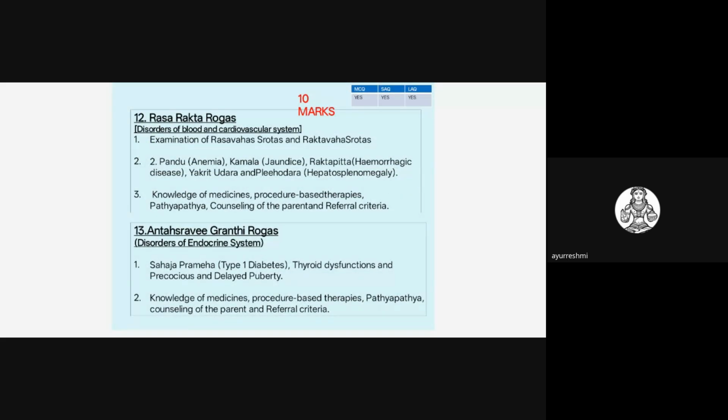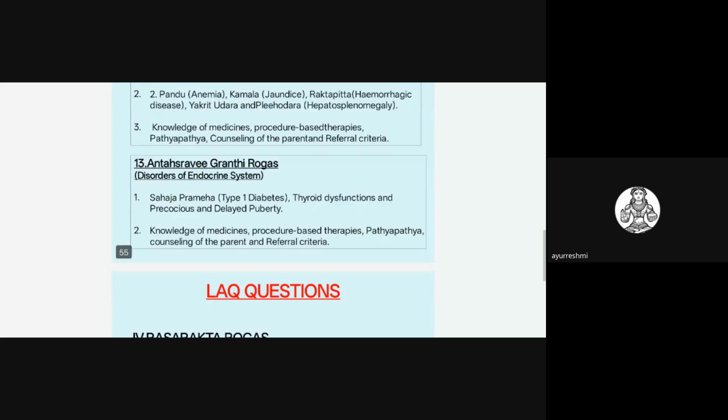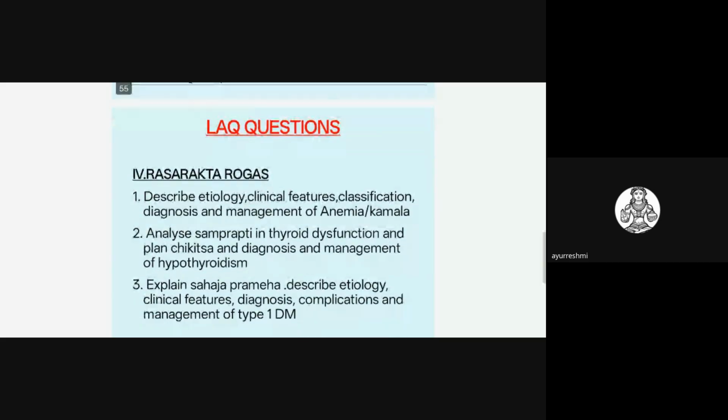So next is the Rasa and Rakta Rogas. 10 marks are allotted for this topic, that is the Rasa and Rakta Rogas and Antahsravi Granthi Rogas, so disorders related to the blood and cardiovascular system and disorders of the endocrine system. So we'll see what the important LAQ questions on this are.